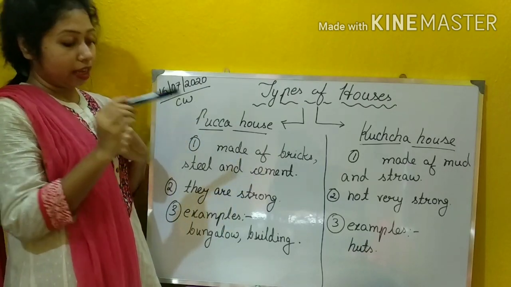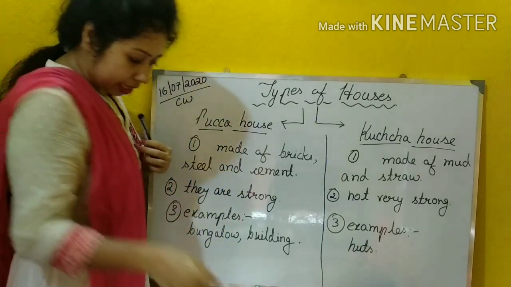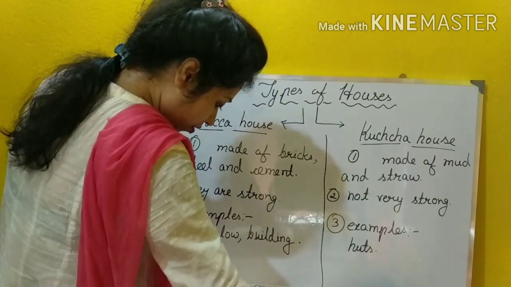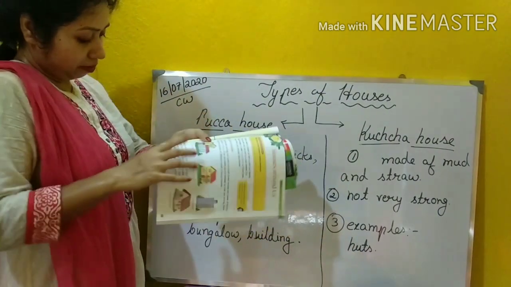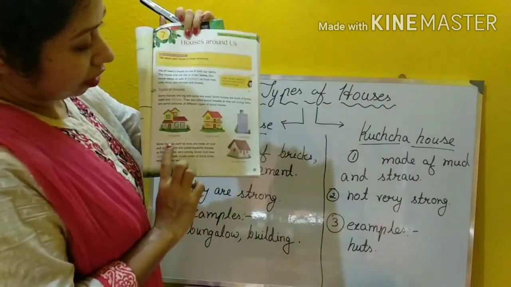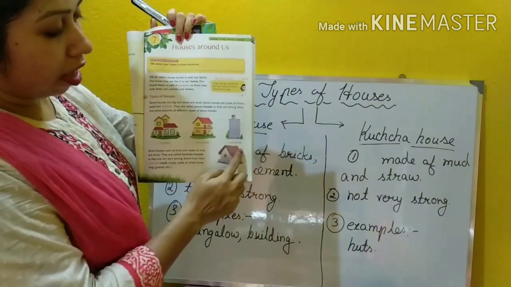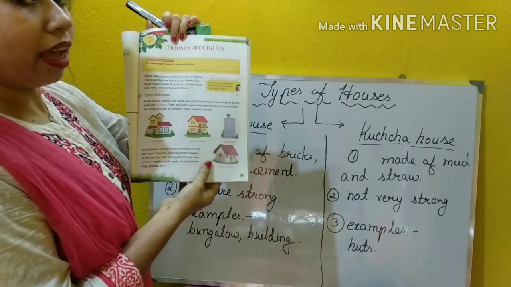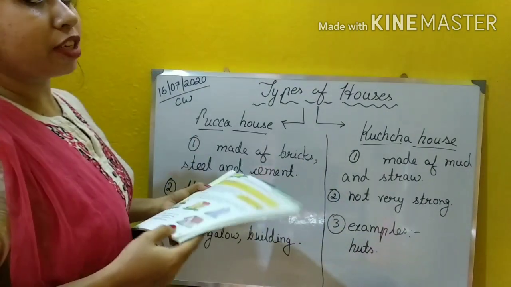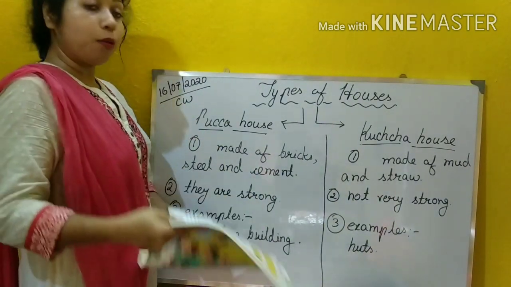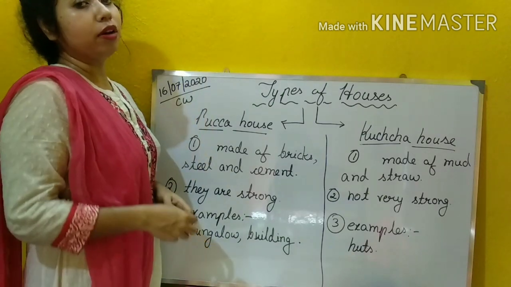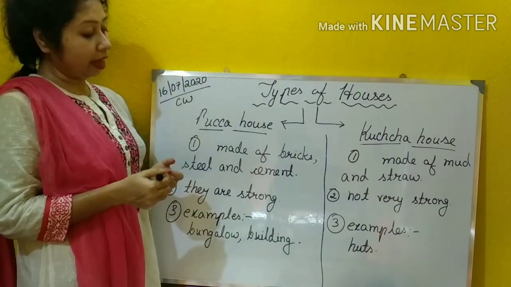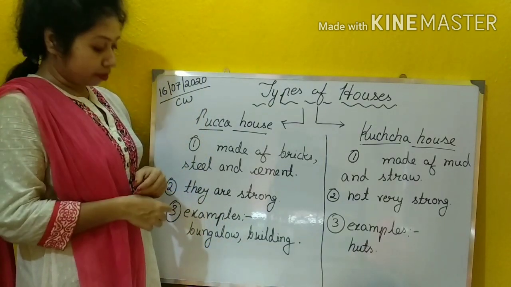Got it? Look at your book. There is a picture of a pakka house. Many pictures of pakka house. See? These are some examples of pakka house and this is an example of kacha house. Okay? So I will show you a lot of pictures, how a pakka house looks and how a kacha house looks. Okay? Let us discuss the third point.